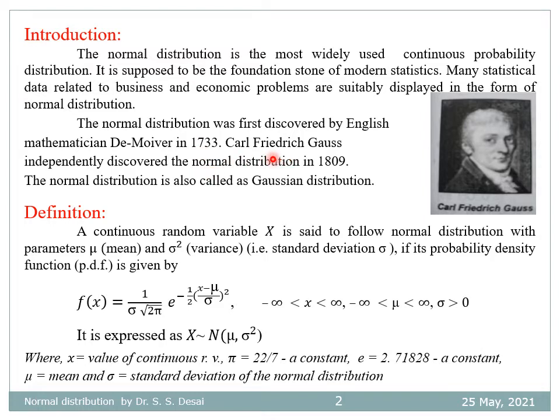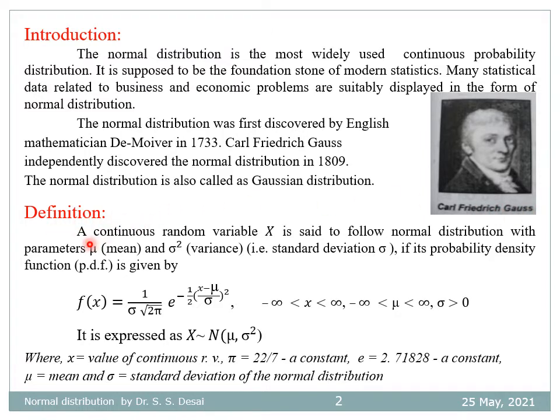Carl Friedrich Gauss independently discovered the normal distribution in 1809. The normal distribution is also called Gaussian distribution. So this is the photo of the scientist Gauss.